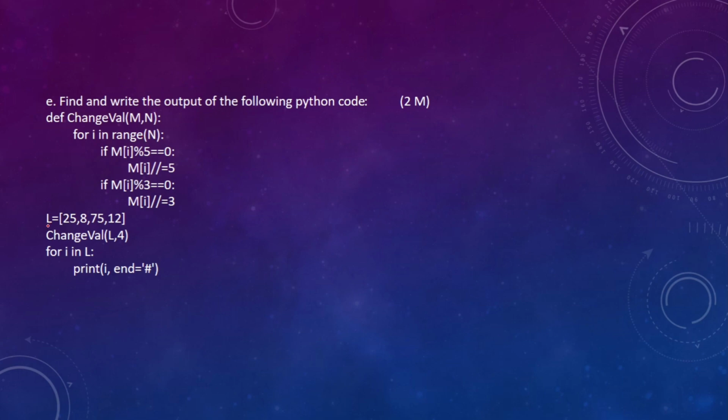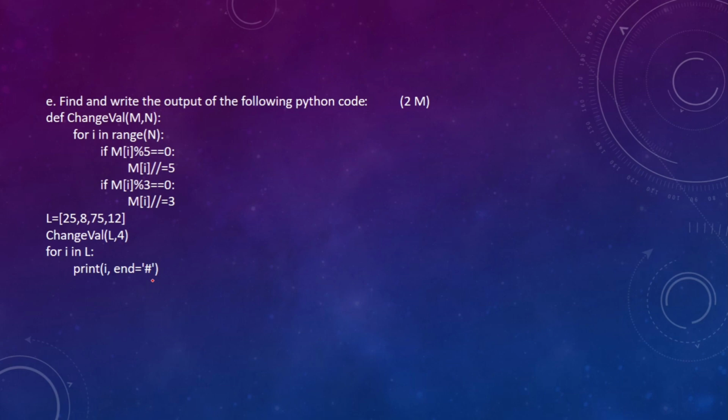So this is the function, and now here we have L equal to 25, 8, 75, 12. change(L, 4); for i in L: print(i, end='#'). Now what is the answer? Please take 2 minutes, or you may pause the video here.